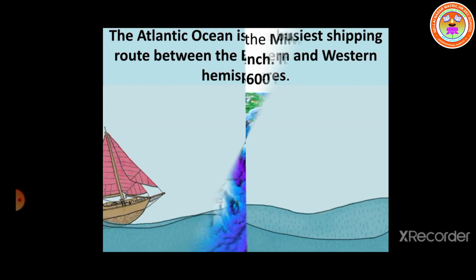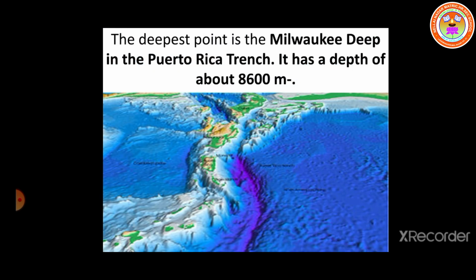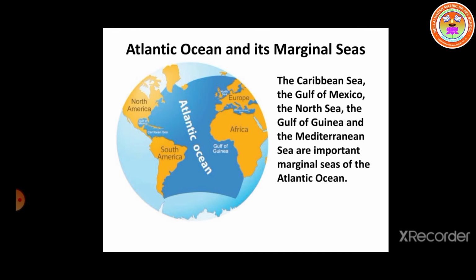Next, we are going to see about the deepest part of the Atlantic Ocean. The deepest point is the Milwaukee Deep in the Puerto Rico Trench. It has a depth of about 8,600 meter power minus. Next, we are going to see about the seas of the Atlantic Ocean. The Caribbean Sea, the Gulf of Mexico, the North Sea, the Gulf of Guinea and the Mediterranean Sea are the important marginal seas of the Atlantic Ocean.